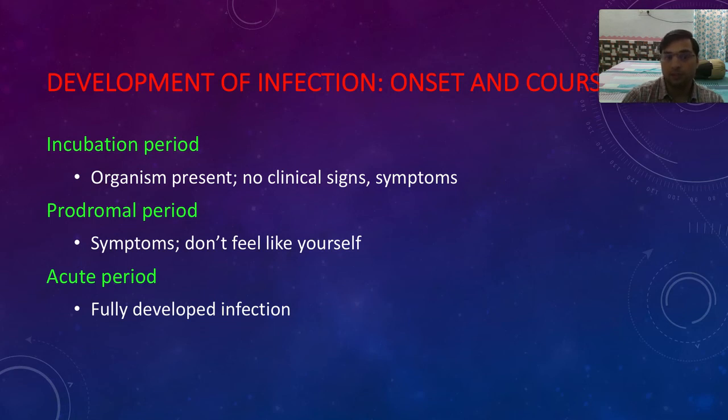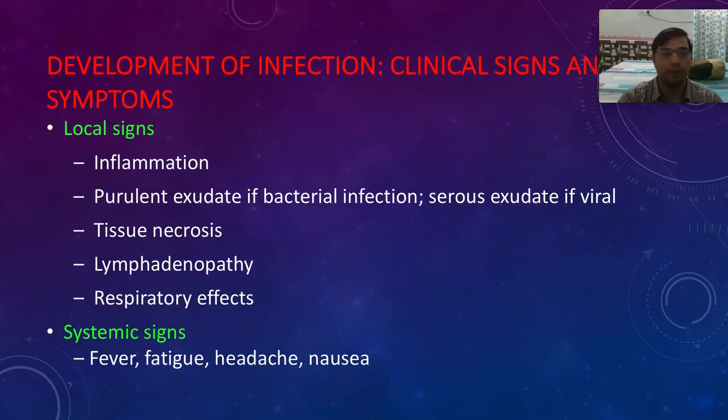In this period the symptoms are not very specific, they are not very clear, and the person says, I am ill, or I am uncomfortable. Then we have the acute period, when the infection is fully blown. Then in development of infection, we have clinical signs and symptoms: local signs and systemic signs.